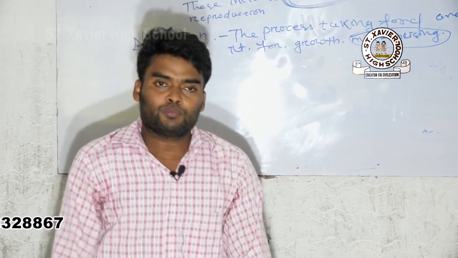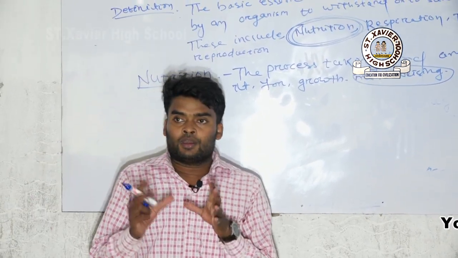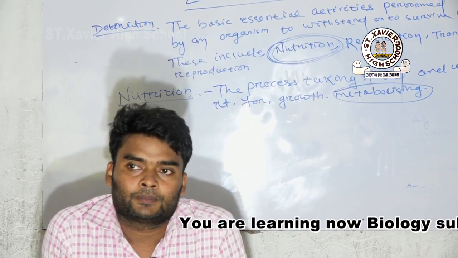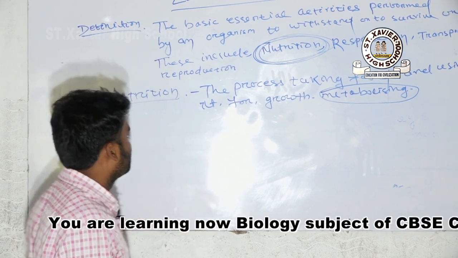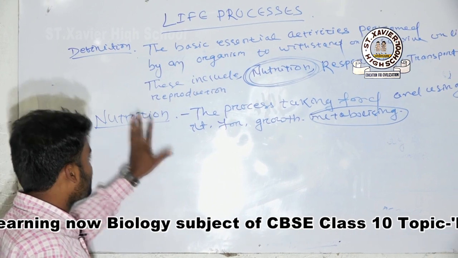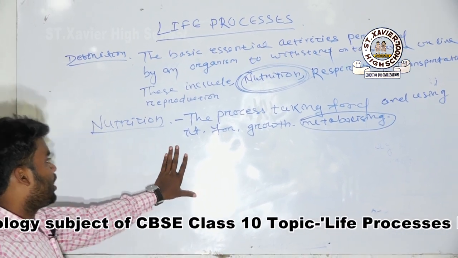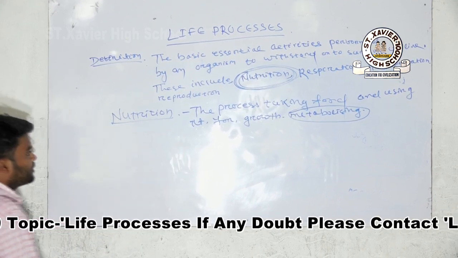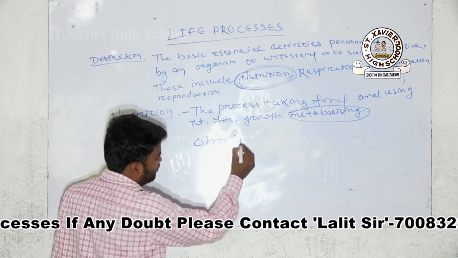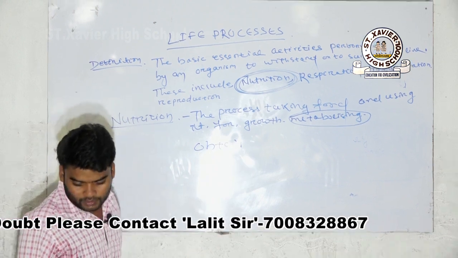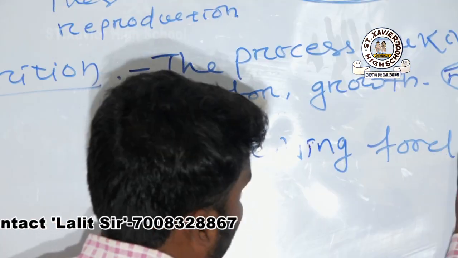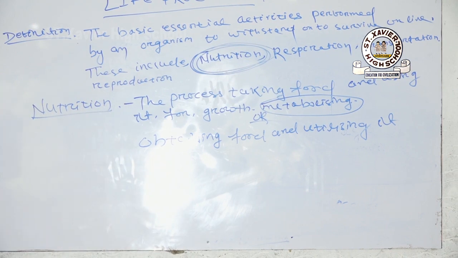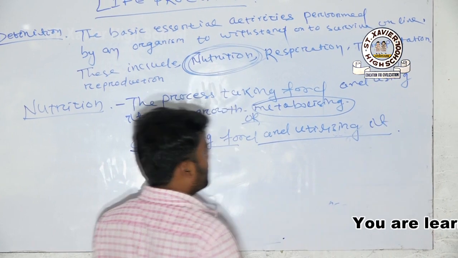An example of anabolism is repairing of a damaged tissue, and an example of catabolism is death of cells. So the simple definition of nutrition is obtaining food and utilizing it. Just remember it: obtaining food and utilizing it.